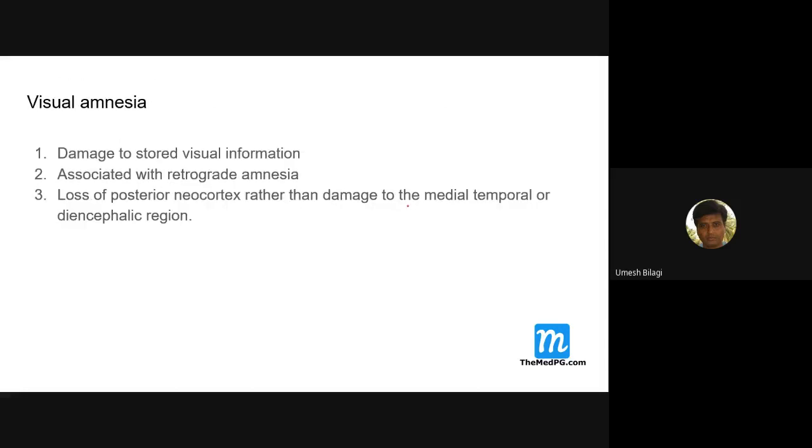And we'll come to visual amnesia. Damage to the stored visual information associated with retrograde amnesia. Loss of posterior neocortex rather than damage to the medial temporal cortex. Here, the damage is more towards the neocortex, visual amnesia. Actually, the question has a different answer there, but what is the question here?